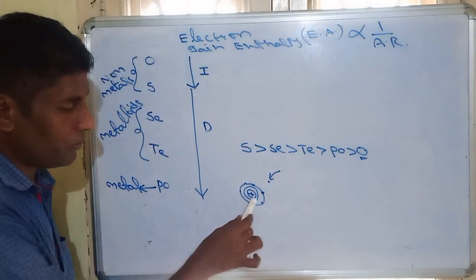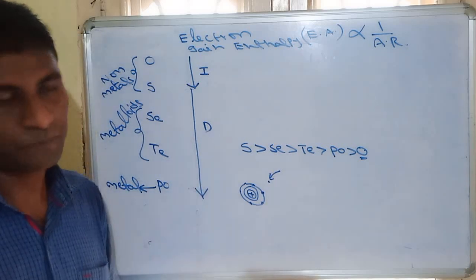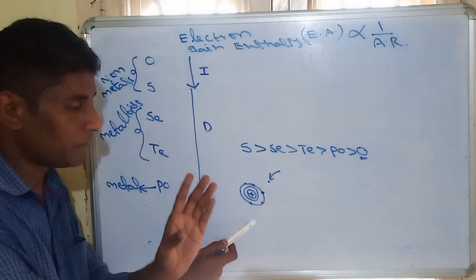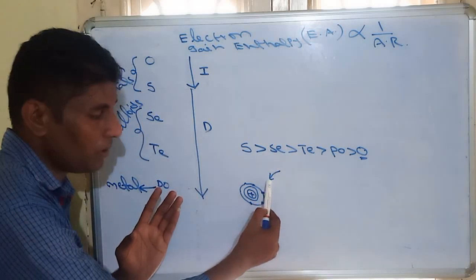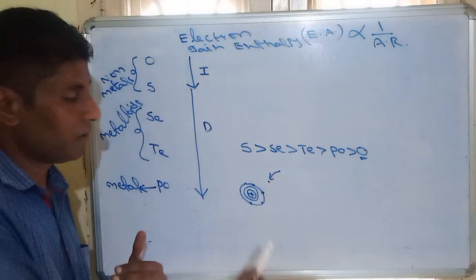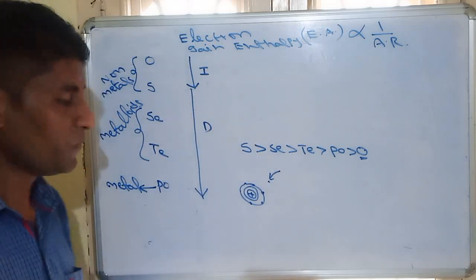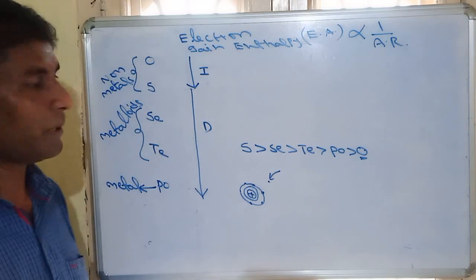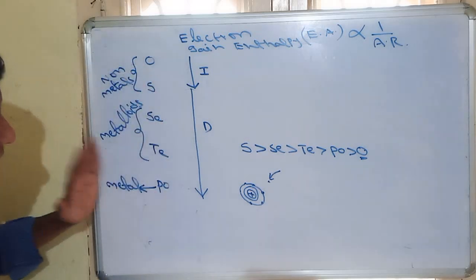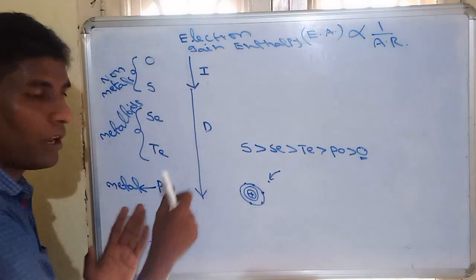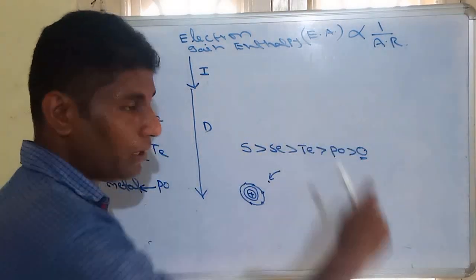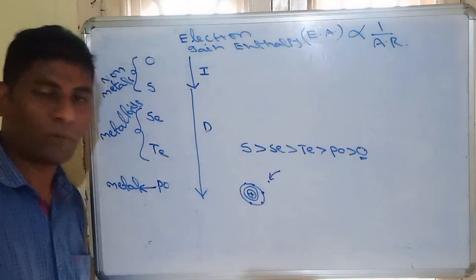The reason is the very small size of oxygen. Due to small size, the space availability is very less and the coming electron will feel some repulsions with the already present electrons. So these inter-electronic repulsions cause a decrease of electron affinity. But in all the remaining, as usual, electron affinity decreases from top to bottom. So the highest will be sulfur, the least will be oxygen. Remember, these orders are most important.